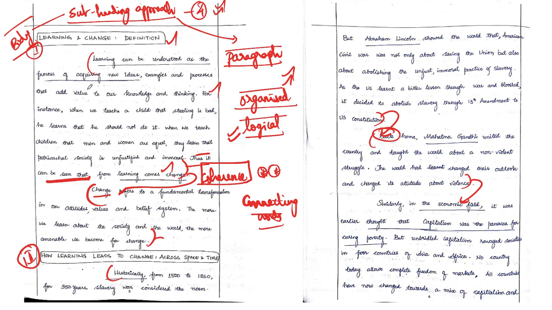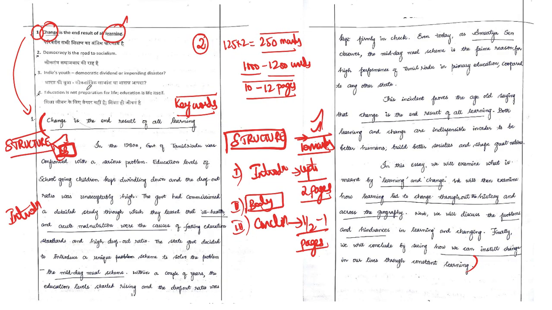And one more thing, friends, let's now look at the various approaches he has first followed in his introduction. Then we will move to the body of the answer, and let's discuss one by one the innovative techniques which he has adopted. If you look at the introduction, since the topic is pertaining to the keywords change and learning, he has started with something related to the scheme followed in the government of Tamil Nadu, which was first to adopt something for correcting the problems of malnutrition.